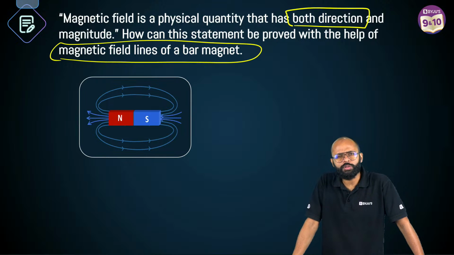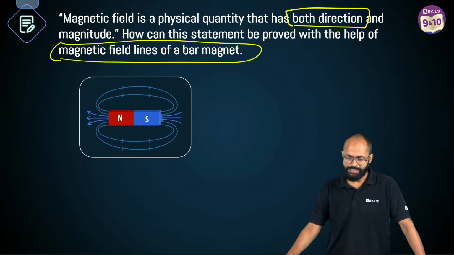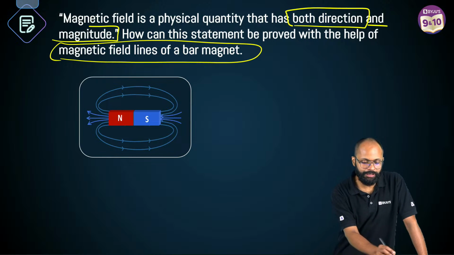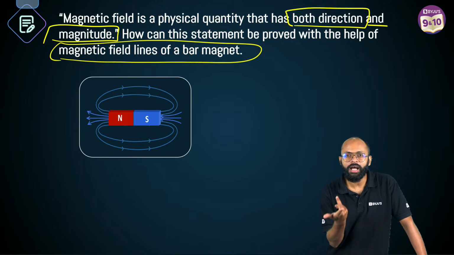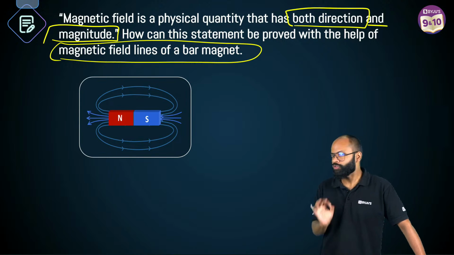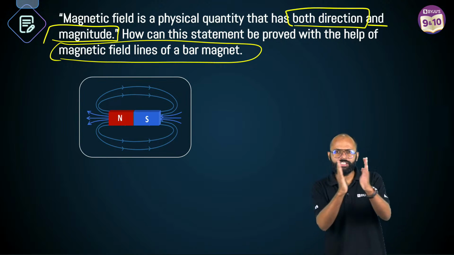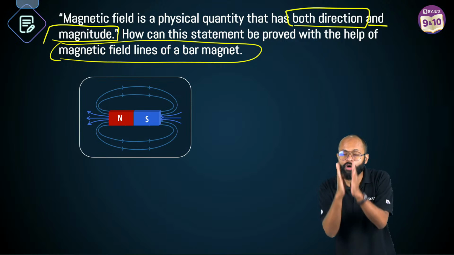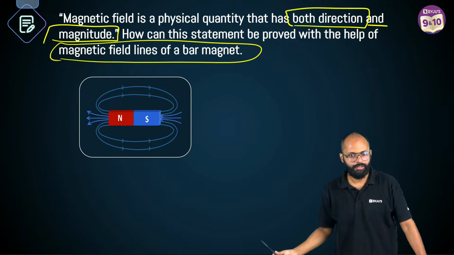In addition, you can also write, sir, if you keep a compass needle, it will give you direction of the field at that particular point. Okay, one thing is done. Second, it has direction and magnitude. मतलब कितना, magnitude का मतलब होता है कितना, right? The strength of magnetic field depends on closeness of magnetic field lines. जहाँ जहाँ पे field lines close होंगी, it will tell you that the magnitude of magnetic field will be more. Yes, है ना?